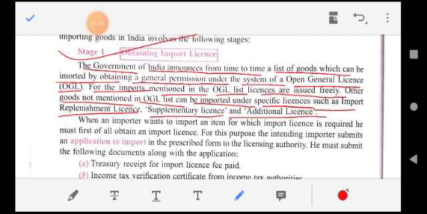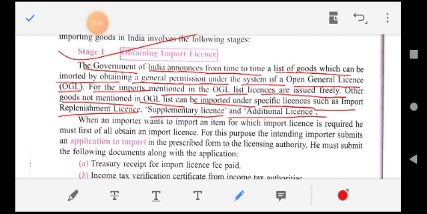license, and additional license. So, my dear students, the Indian government issues two types of import license. The first one is Open General License, OGL, and the other is a specific license. Open General License is generally freely issued by the government. There is no fee.